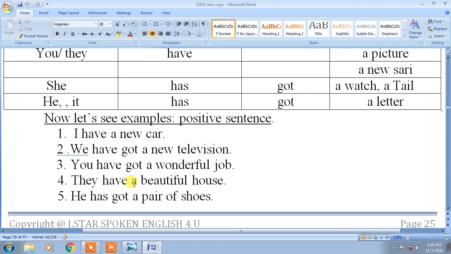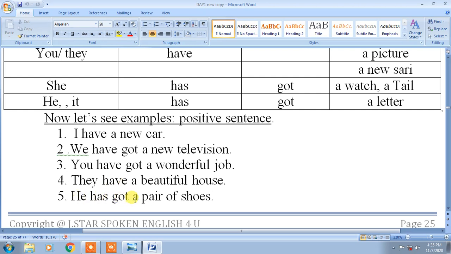They have a beautiful house in Bangalore. See, there is no got here. You could use have directly if you understand. Take the meaning in the sentence, it will be good. You will feel better using this word have.